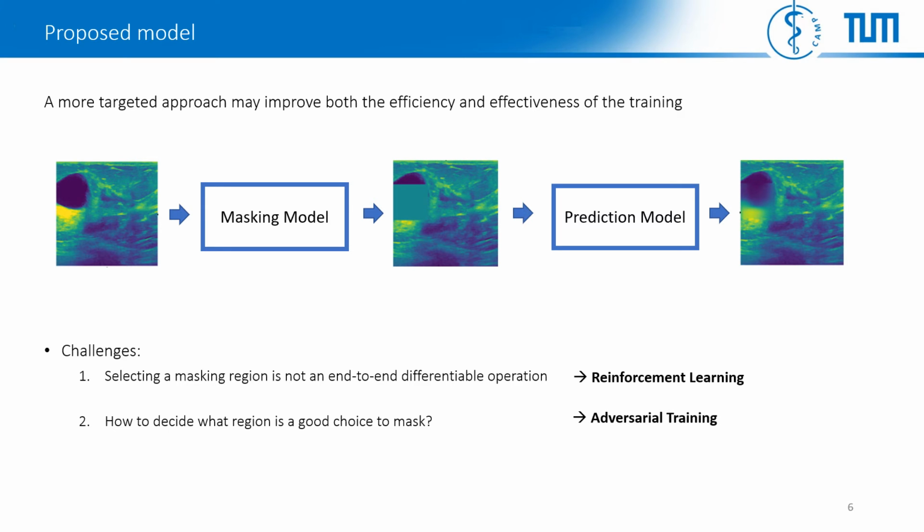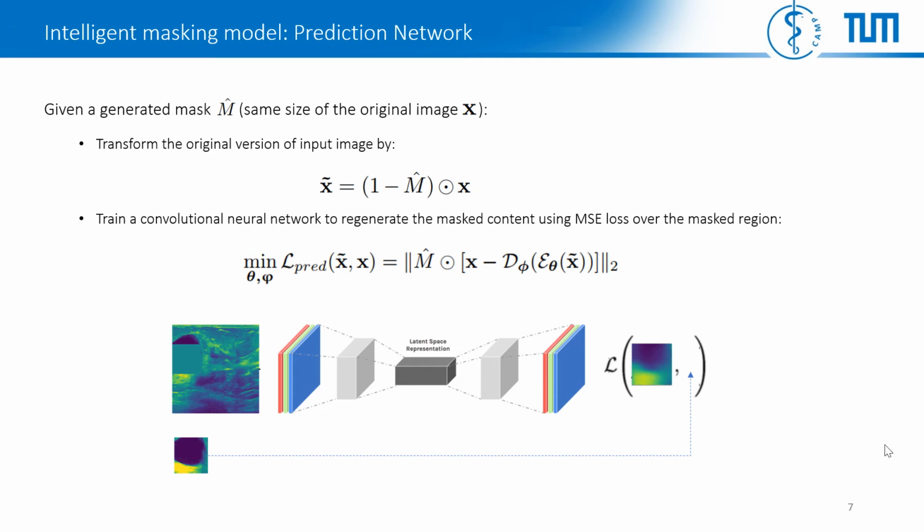On the other hand, we adopt an adversarial approach for training the masking agent in order to occlude the more challenging regions for the prediction model to regenerate. In the following, we first describe the prediction and then our proposed masking models and explain how we put them together.